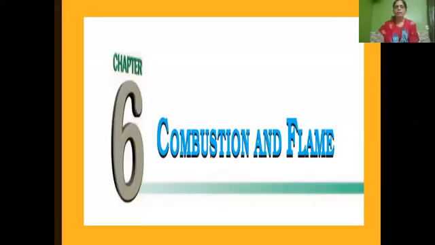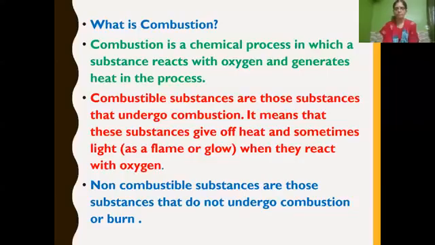In this session, let's revise the chapter combustion and flame. First, we have learnt about what is combustion. Combustion is a chemical process in which a substance reacts with oxygen and produces heat and light. Combustible substances are those substances that undergo combustion, and they give off heat and sometimes light. Light will be in the form of flame or glow when they react with oxygen.